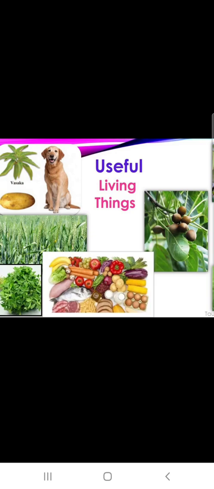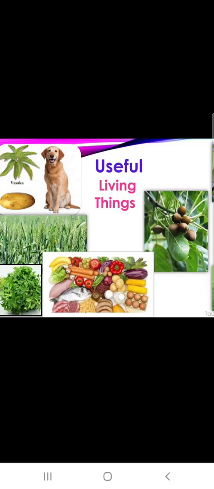Now animals are also useful to us, isn't it children? Dogs, cats, cows, buffalo are all kept for domestic uses. Also fish and sheep are used as food, while animals like horses, oxen, camels are useful in various occupations. Yes children, and not to forget the earthworm. Earthworm is very useful in agriculture.